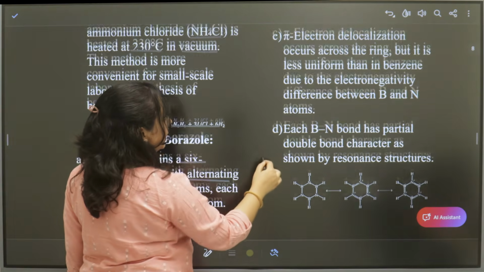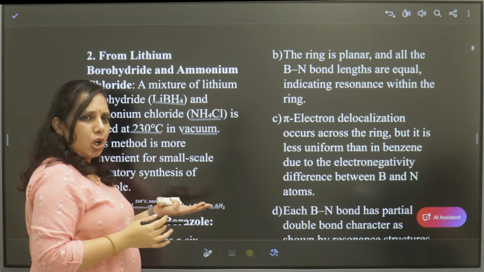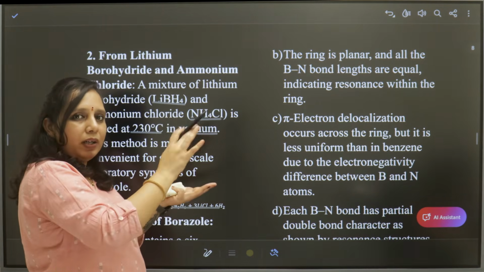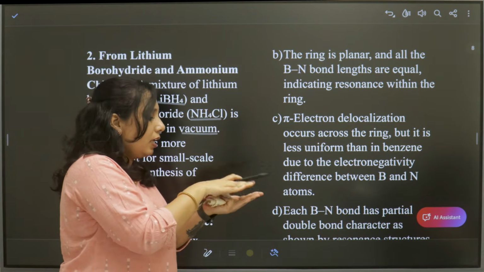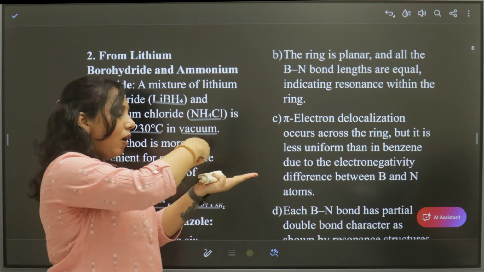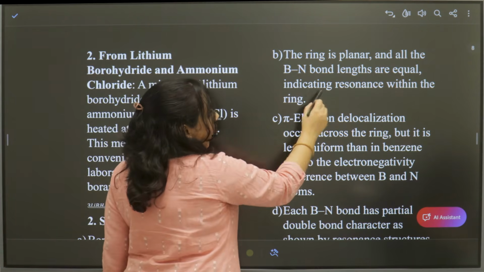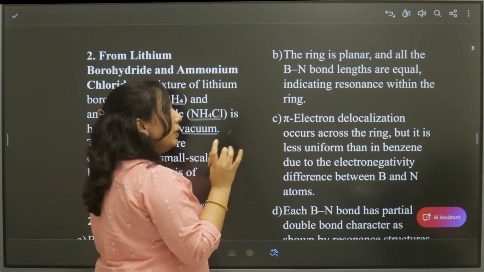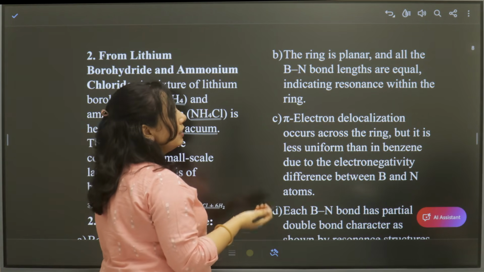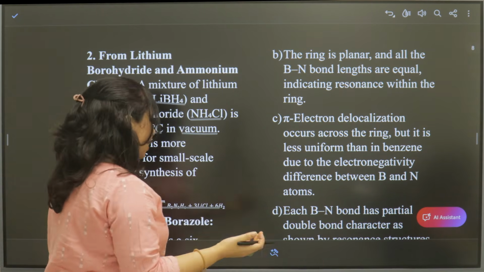The first point is the 6-membered ring. And the ring is planar. It belongs to one plane only. There are no different planes. That means one boron is not in this plane and another boron in a different plane. All atoms are present in one single plane. And the bond lengths are also equal. So because of these equal bond lengths, resonance may occur, that is, delocalization of electrons occurs.